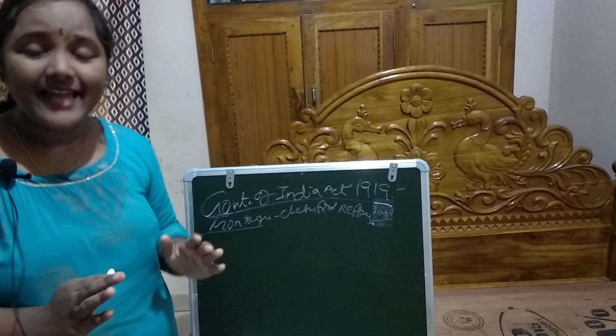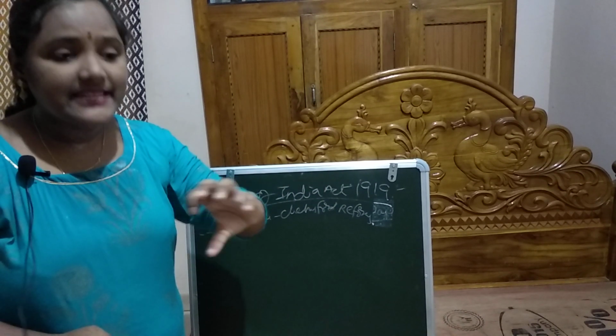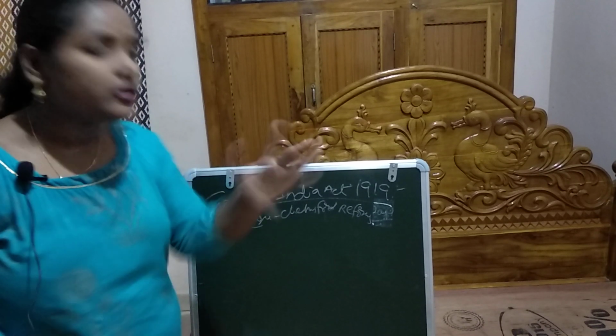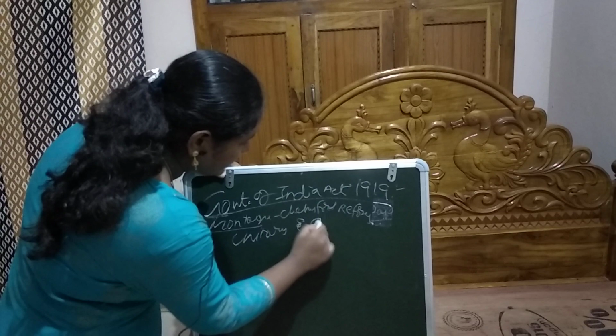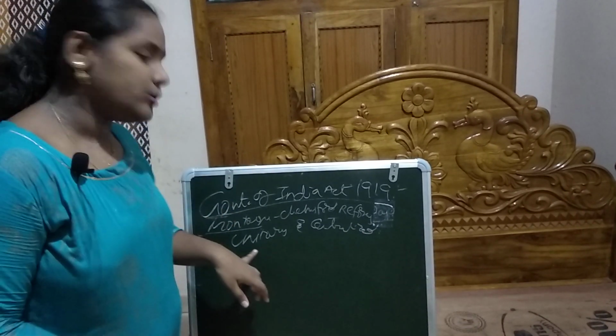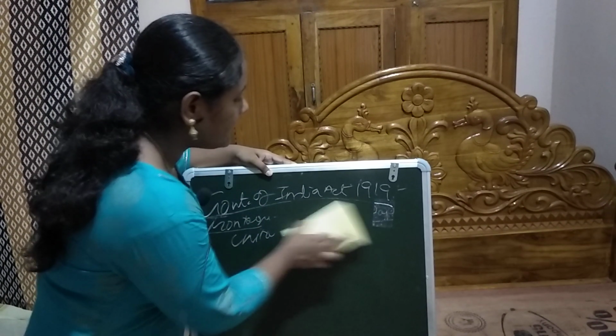This act relaxed the central control over the provinces, and it made the structure of the government both unitary and centralized. And then it divided the provincial subjects.